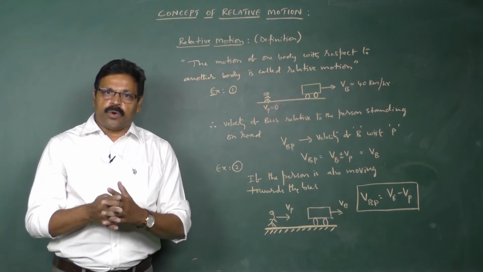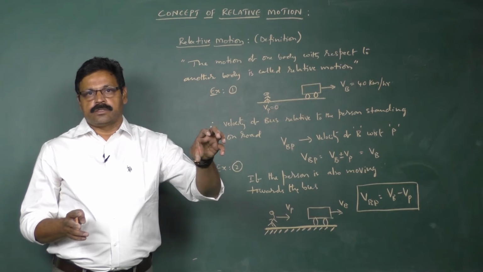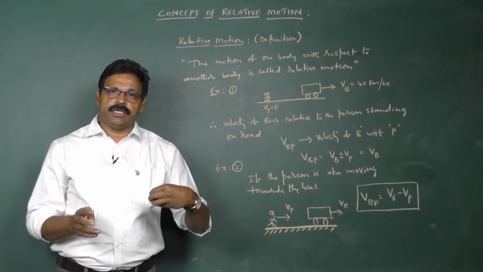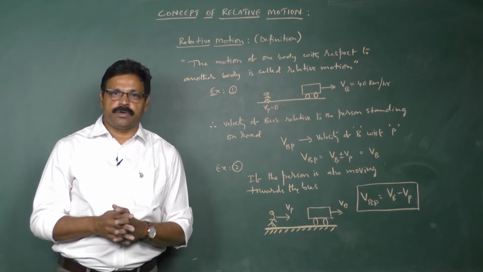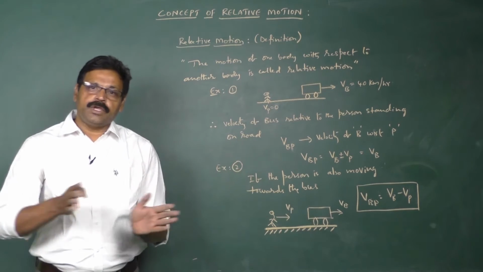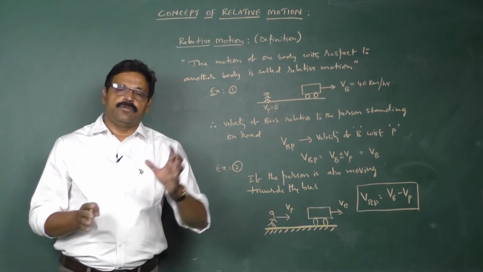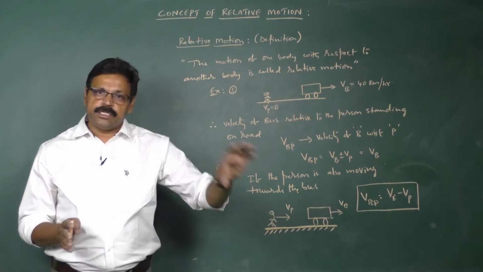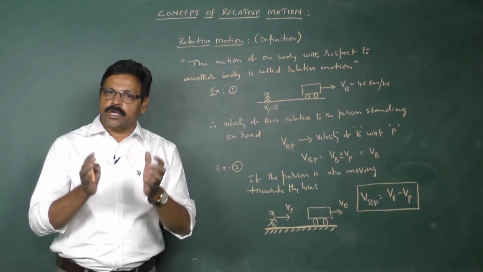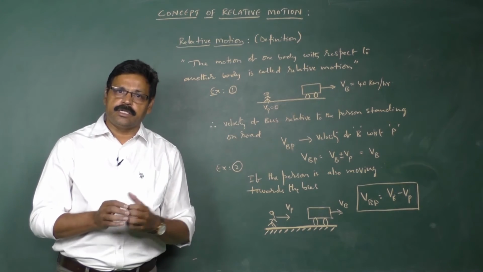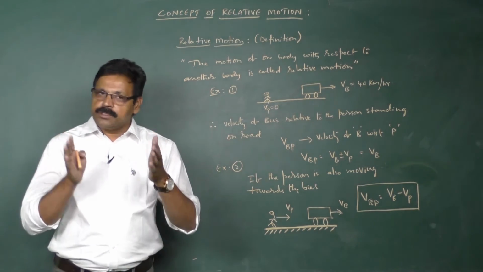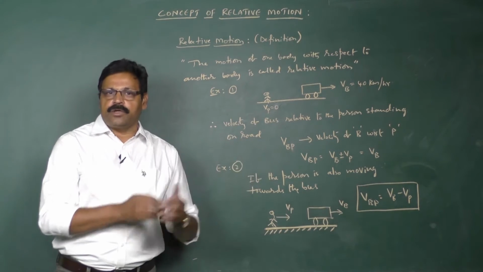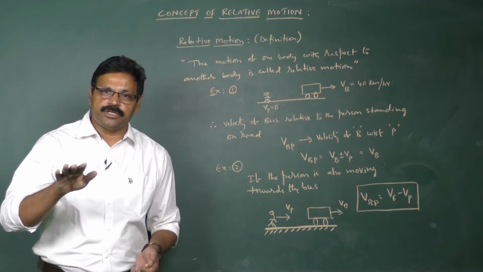Similarly, if a person sitting in the bus looks at me, he says the relative velocity of mine is also 40 km per hour and moving away from him. Whenever a person is sitting inside the bus, practically he is in motion, but physics-wise he always thinks that he is at rest and other things are moving. We encounter similar examples in our day-to-day life, like whenever we are traveling in a train.